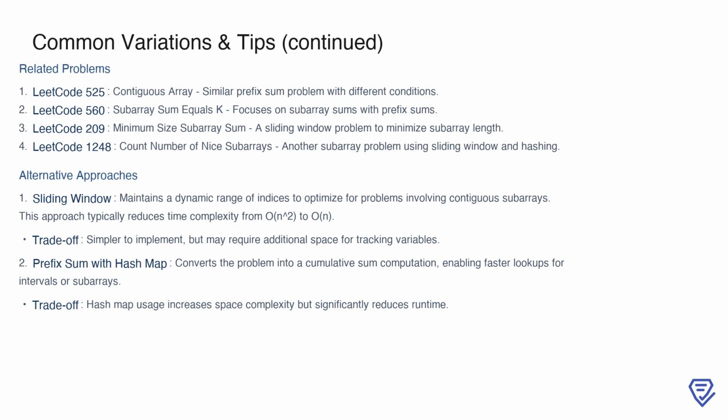In terms of alternative approaches, sliding window is a powerful technique for optimizing contiguous subarray problems. It allows you to dynamically adjust the range of indices, significantly reducing time complexity from O(n²) to O(n). However, it might require additional space for tracking variables. Another option is the prefix sum combined with a hash map. This approach converts the problem into cumulative sum computations, enabling faster interval lookups. While this method reduces runtime, the trade-off is higher space complexity due to the hash map.